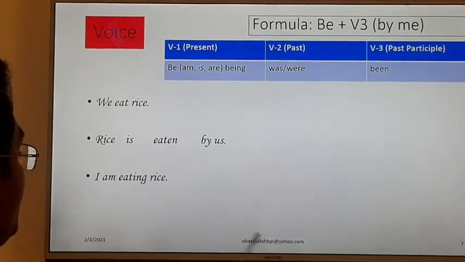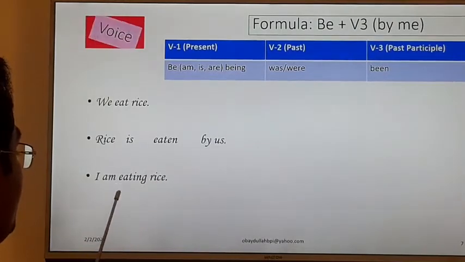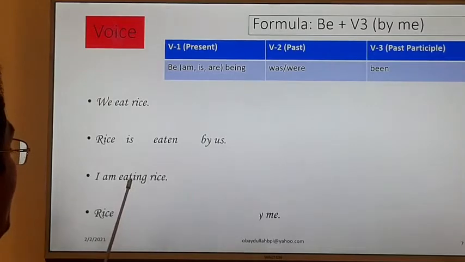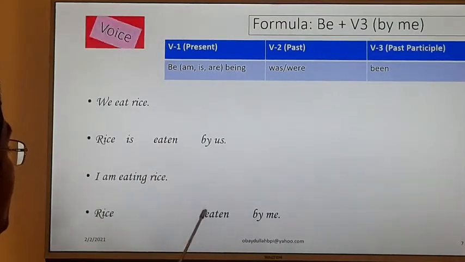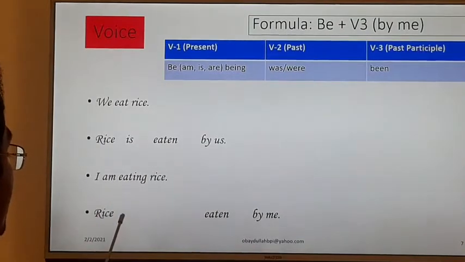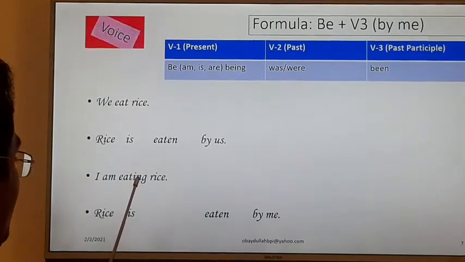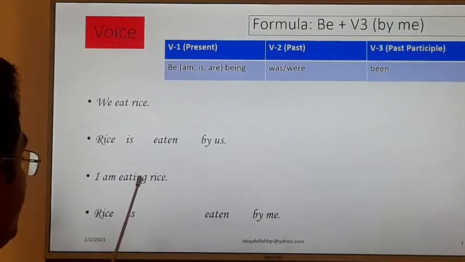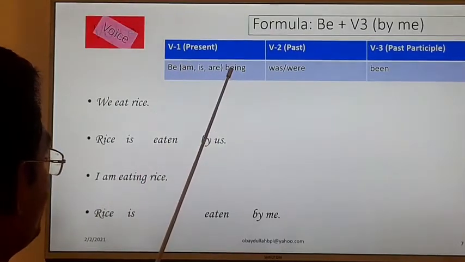Look at this: I am eating rice. Here there are two verbs, am and eating. Rice will be the subject, and I will be by me. Eating, verb number 3, eaten. Here also the verb number is the same, eaten, verb number 3. And am here will be matched with rice, is. Eating, we have left out the ing form, and this ing form will be added with the be verb, being, in the voice formula.